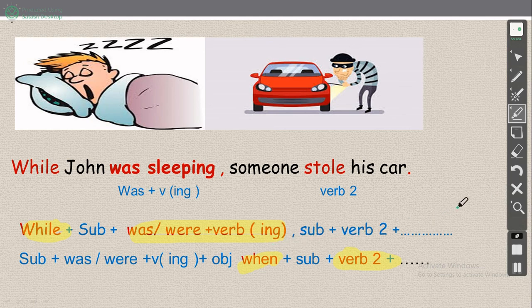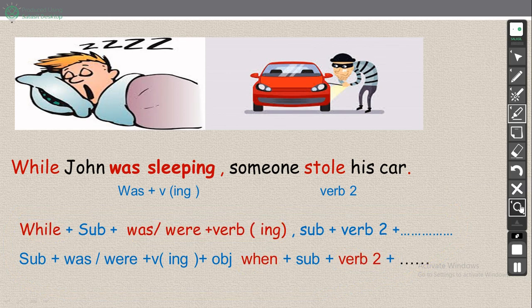Okay, this is the whole idea. Here, if you memorize this, you will be fine. This is the whole idea. While plus subject plus was or were ing, الجهة الثانية the second part subject plus verb to. Okay, ننزل number 2, subject was or were ing plus object, we have when, when verb to, while was or were ing. Is it clear? Two actions.